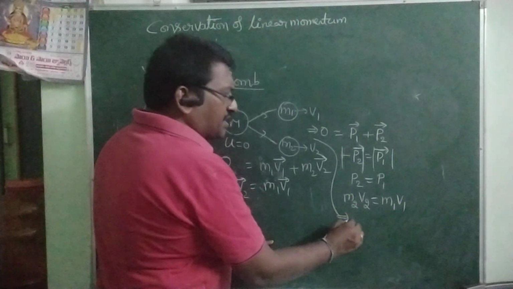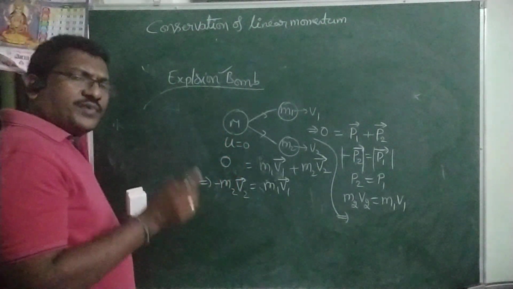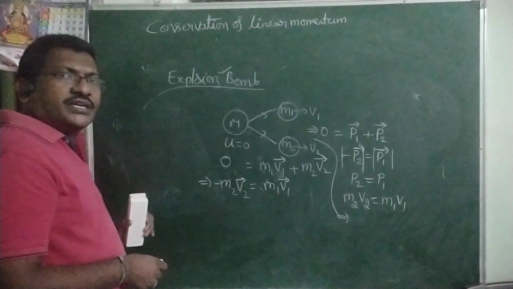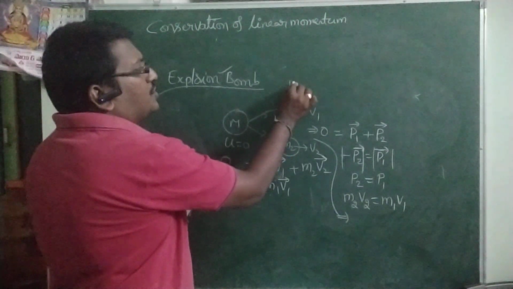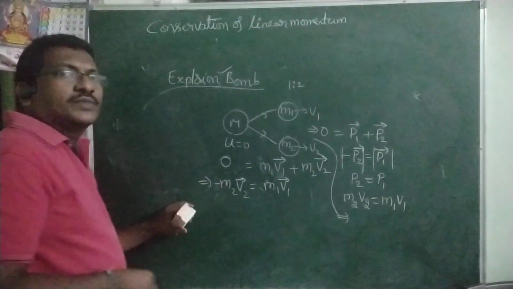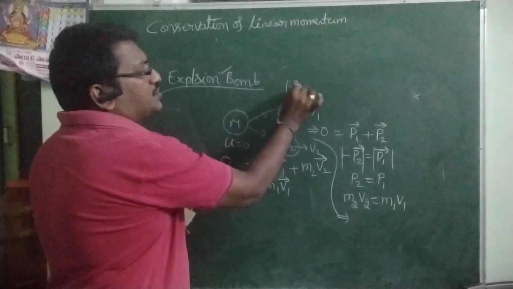From the same concept, what is the ratio of the velocities? For example, I am taking a ball of mass m, initially at rest, that explodes into two pieces of masses in the ratio 1:2.